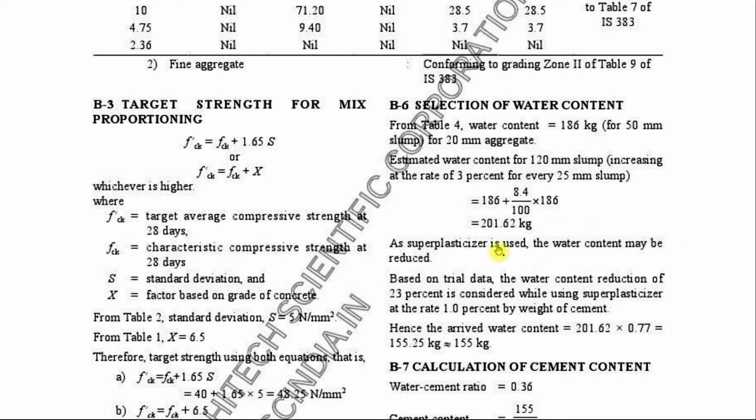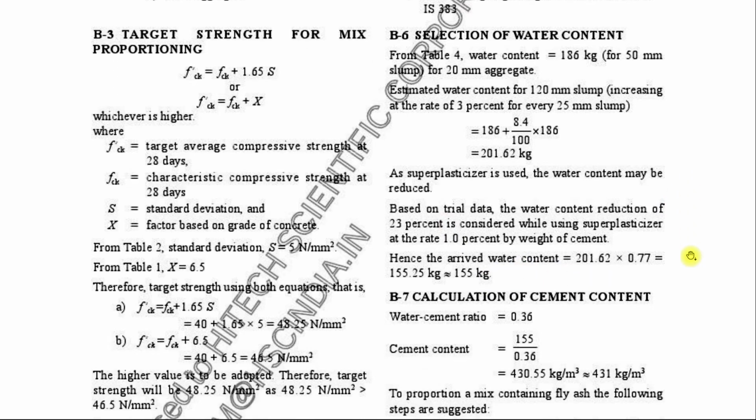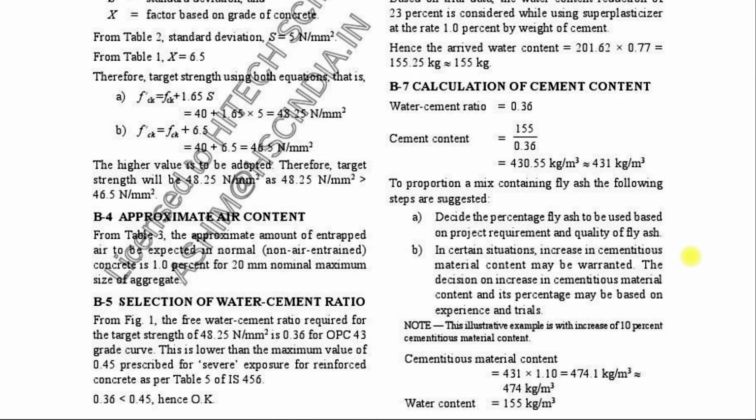If superplasticizer is used, based on the trial data, we can reduce the water content. In this case, it is 23%. So the final water content is assumed as 155 kg. And calculation of cement content. So we got the water cement ratio. The cement content can be calculated by water content divided by water cement ratio. So we will be getting the cement content.